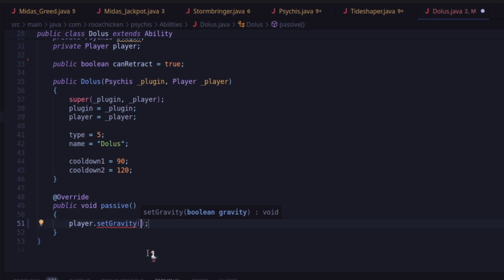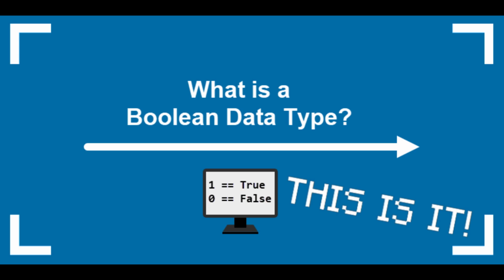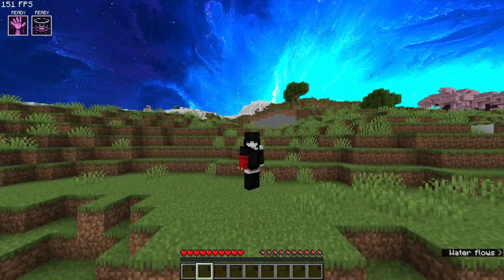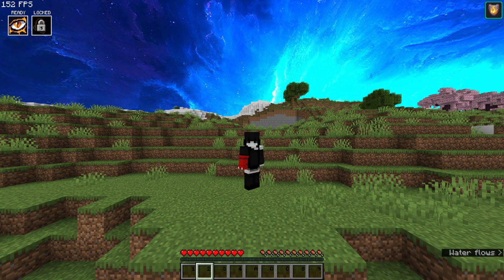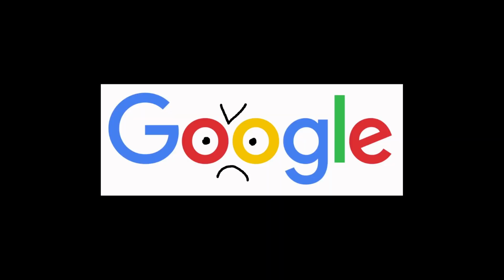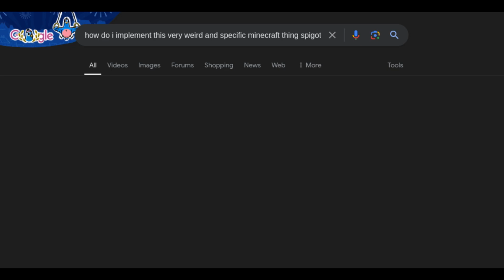Booleans are one of the most complicated variable types in all of programming. I'm joking, of course. It can literally only be one of two things, true or false. It's as simple as it gets. But that's not what I actually want. I want to change the speed of gravity, not whether gravity is enabled or not. My first idea was a flop. So I did what any good programmer does when they don't know something, that being Googling it, of course. One Google search later came up with nothing. Awesome. I was on my own for this one.